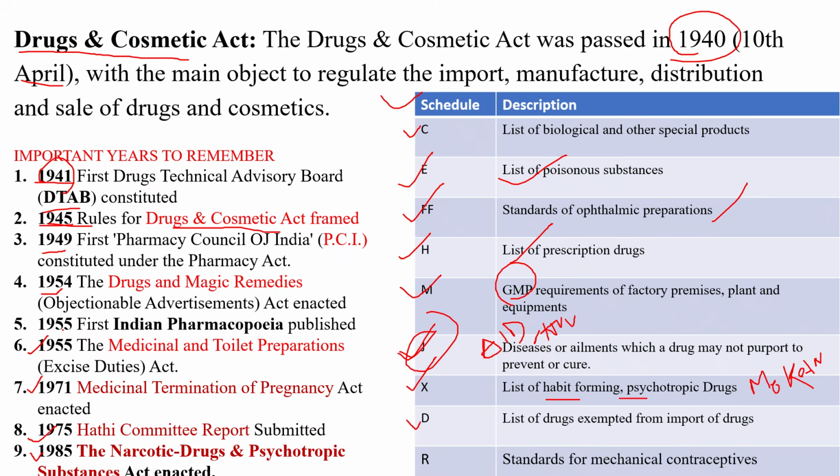Schedule D is the list of drugs exempted from the provisions of import of drugs. D is for deleted or exempted, the same thing. Schedule R is the standard for mechanical contraceptives. Then P is for shelf life, the shelf life period of drugs. And then O, as well as Q.